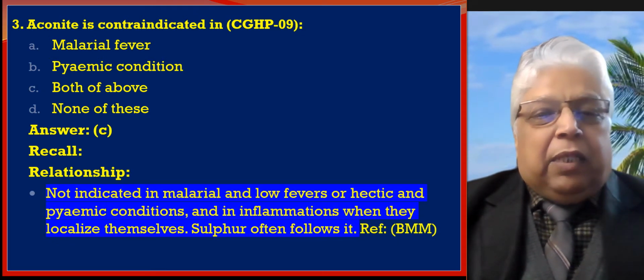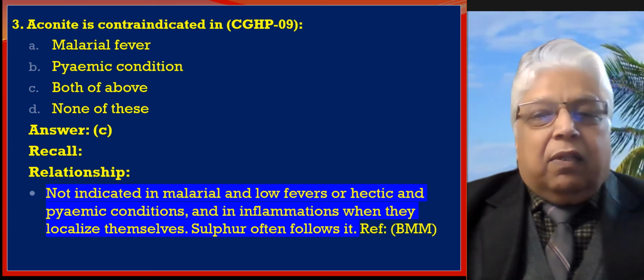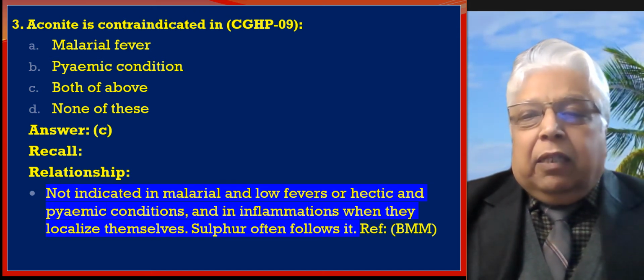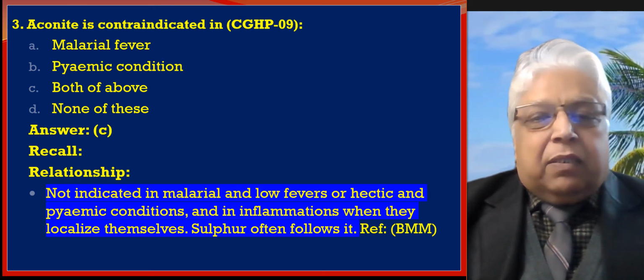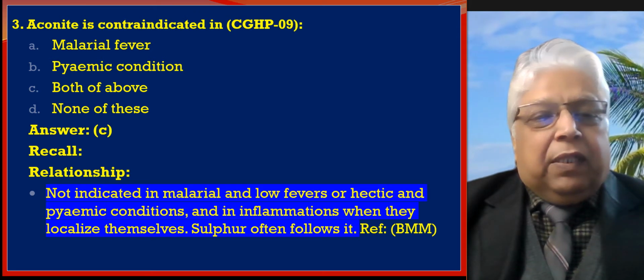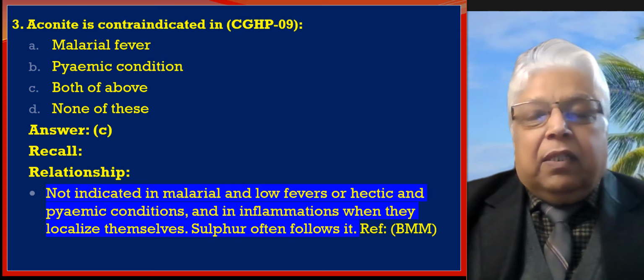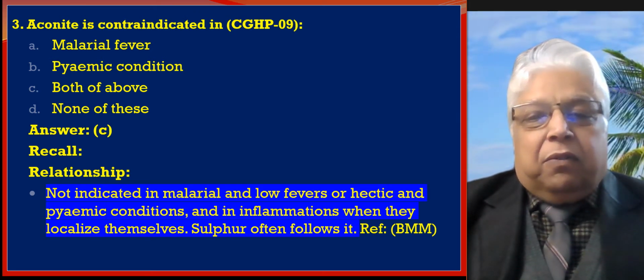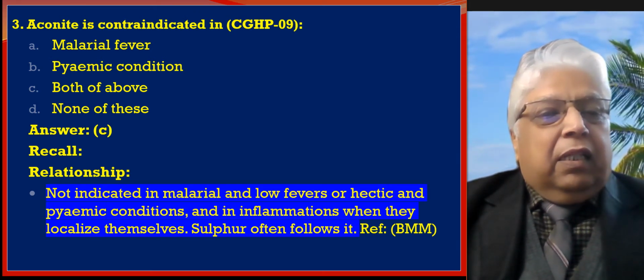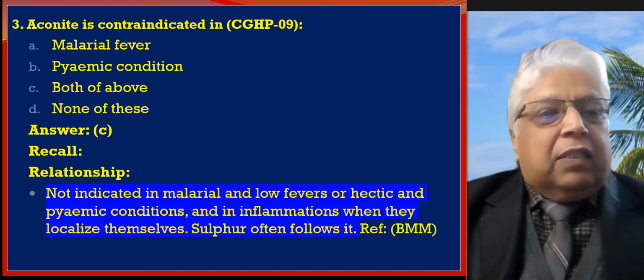Not indicated in malarial and low fevers, hectic and pyemic conditions. Hectic and pyemic conditions stand for septic state, and in inflammatory conditions where they localize themselves, sulfur often follows it. The reference is from Boericke's Materia Medica, and the correct choice is C, both of above.